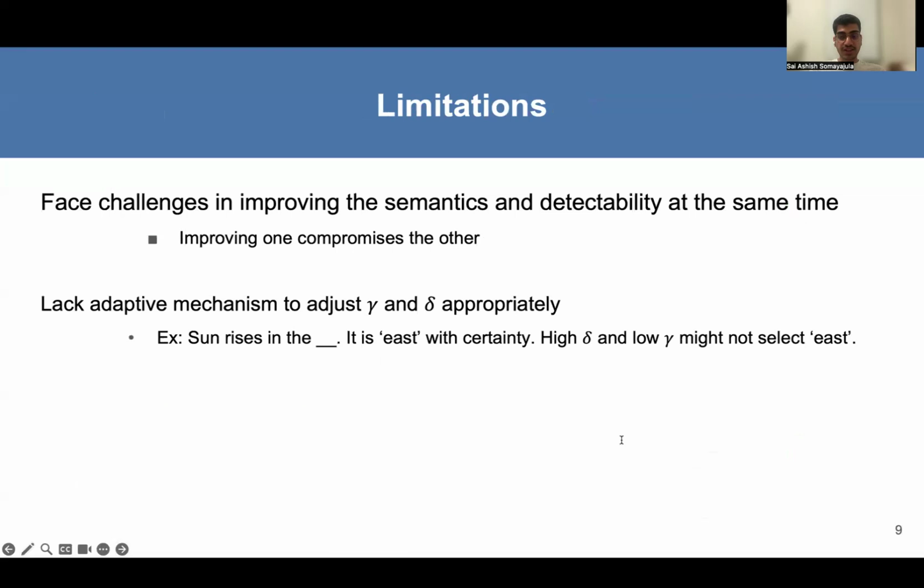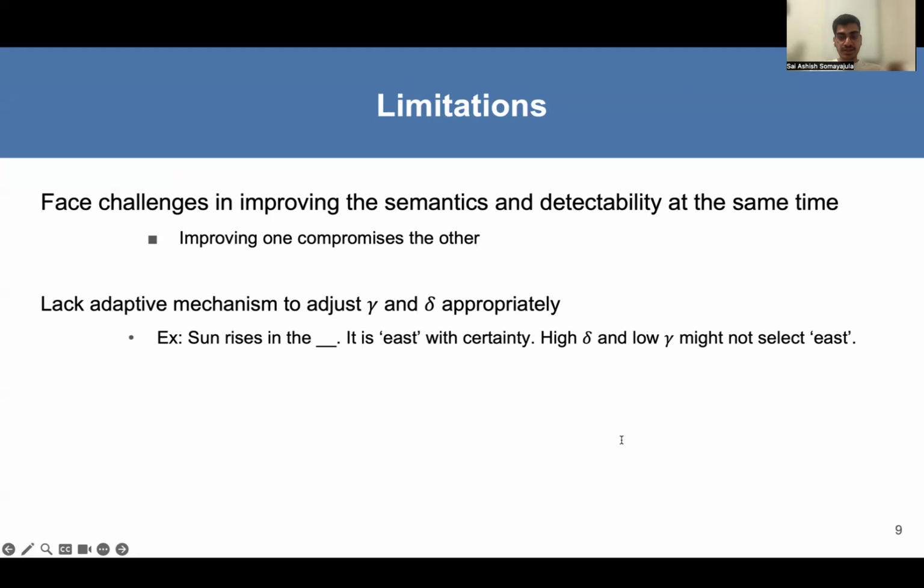However, this method faces the following limitation. Improving detectability by sufficiently shifting gamma and delta affects the semantic coherence of the watermarked text. It lacks an adaptive mechanism to adjust gamma and delta appropriately.